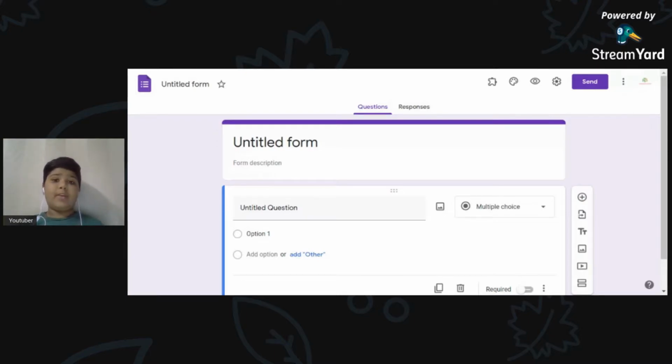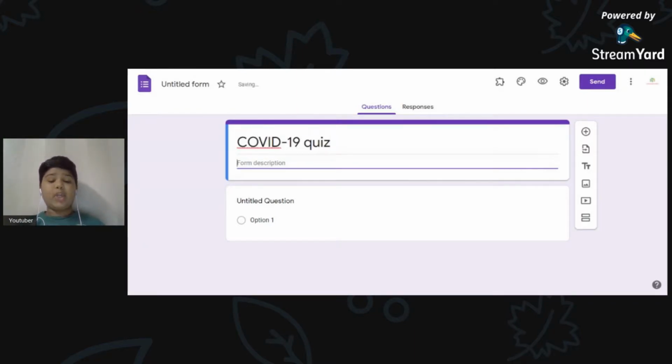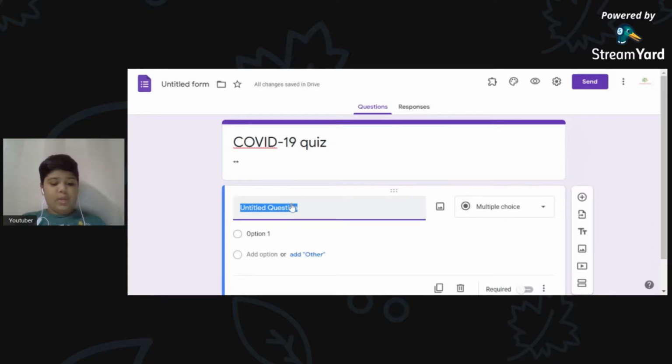Today we're going to talk about COVID-19, so we just type in COVID-19 quiz. In the form description, the top section, I usually put in name and age. If you don't like that, you can just straight away start with your questions. So first, in the form description, I'm just going to put 2 stars, and the first question will be name.